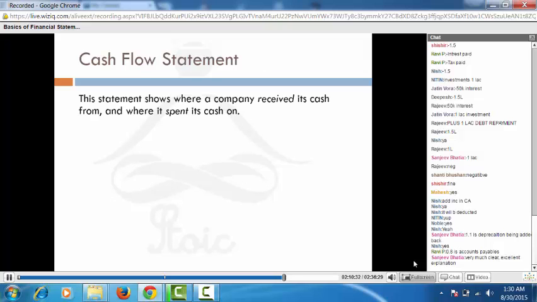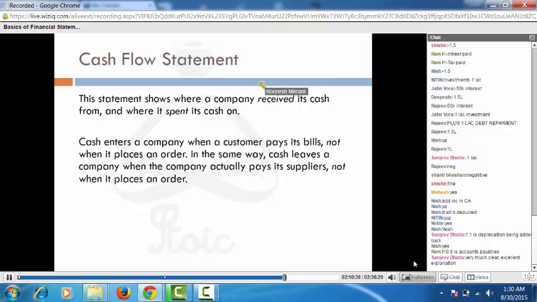Cash flow statement, this is a statement which shows various cash received and various places it has spent the cash on. Cash enters the company when a customer pays its bill, not when it places an order. So in this case, the company was paying the order, but the revenue will be created, but not the cash.